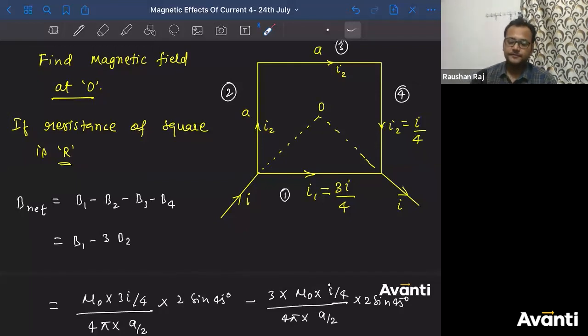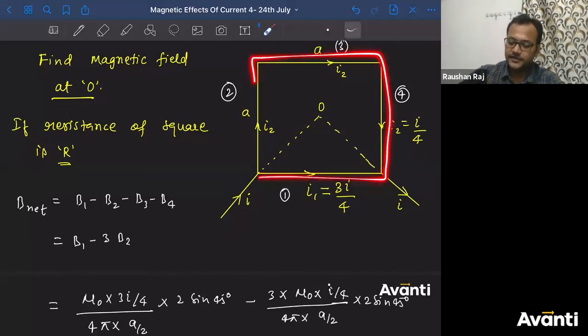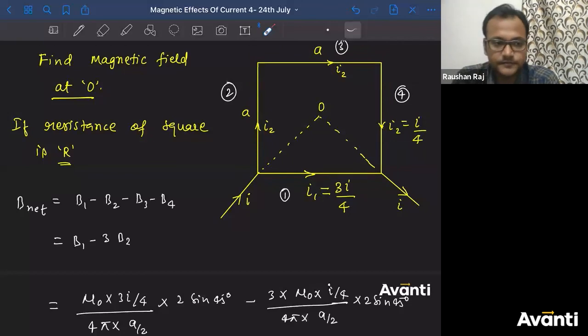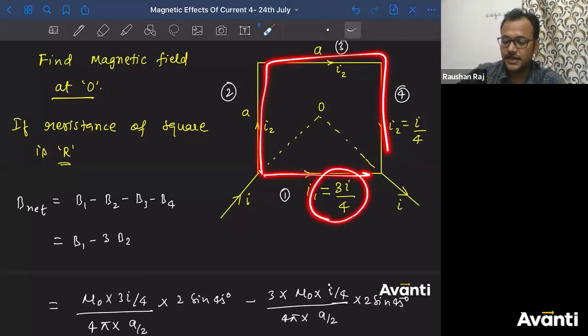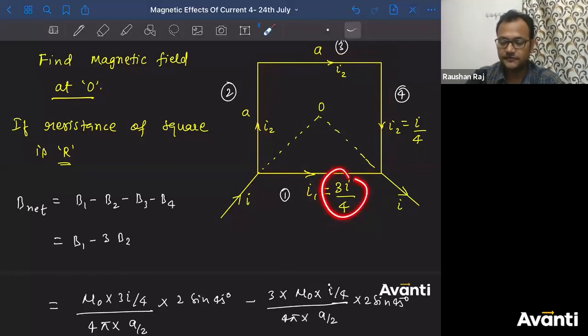Rectangular होता तो होता क्या? If this would have been a rectangle, will the answer be 0? नहीं होता. Because current through this part would not have been this kind of arrangement. ये 3 times नहीं होता. This is I by 4, so this will not be 3I by 4. वो कुछ दूसरा relation होता, right? In case of square, you'll get the answer. ठीक है यार? Polygon with equal sides में हो जाएगा. Symmetrical में हो जाएगा. Correct.